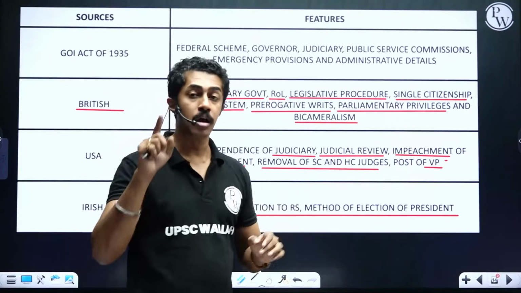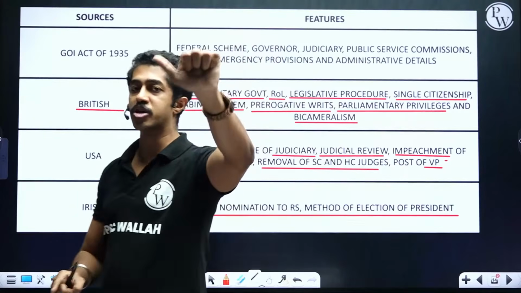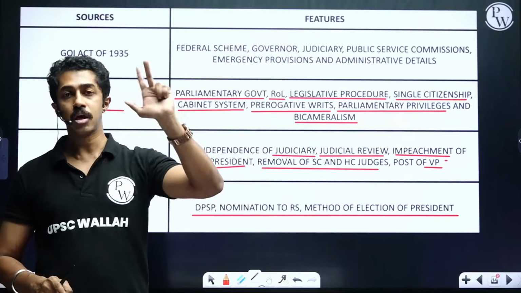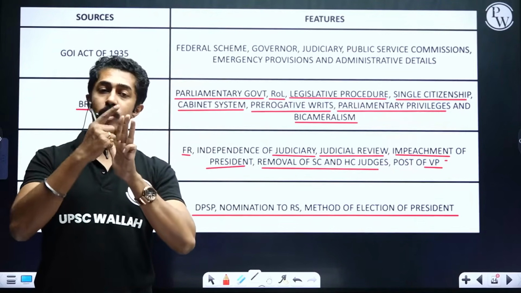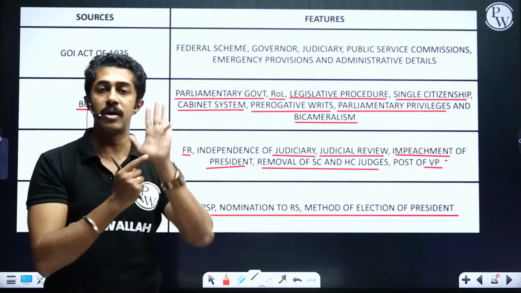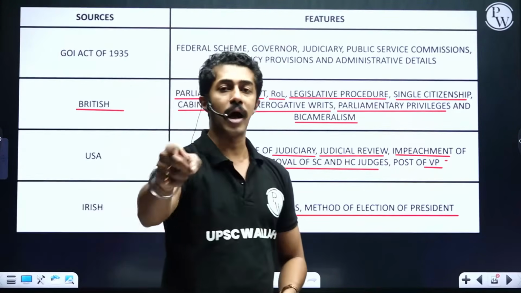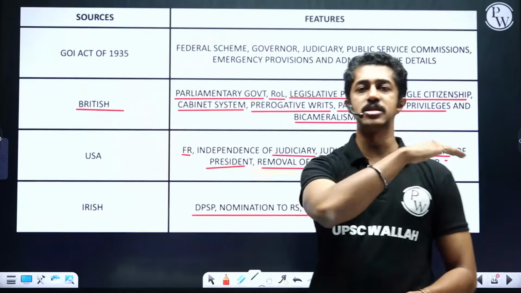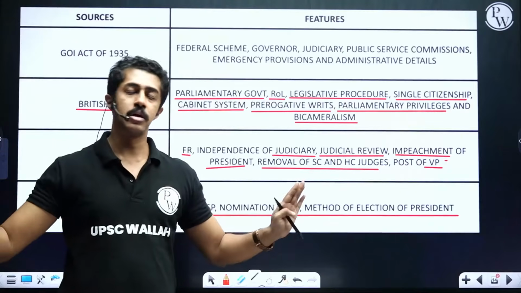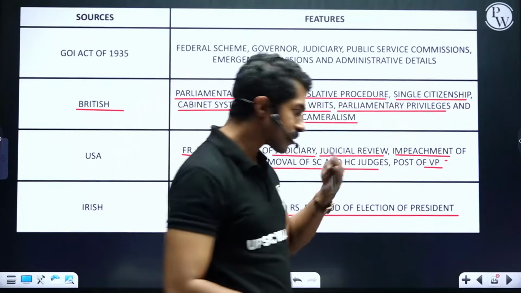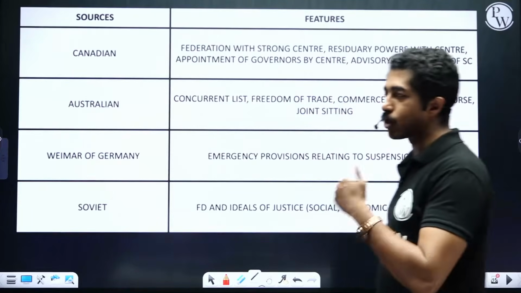British, done. USA, fundamental rights. Associated with fundamental rights, I told you there is judiciary. Independence of judiciary, judicial review, removal of High Court and Supreme Court judges. Removal is done. Then automatically the next, impeachment of president, appointment of vice president. Coming to Irish, DPSP, nomination to Rajya Sabha, method of election of president, done. 1, 2, 3, 4 done. This is done. The next set becomes easy because you are limited only.